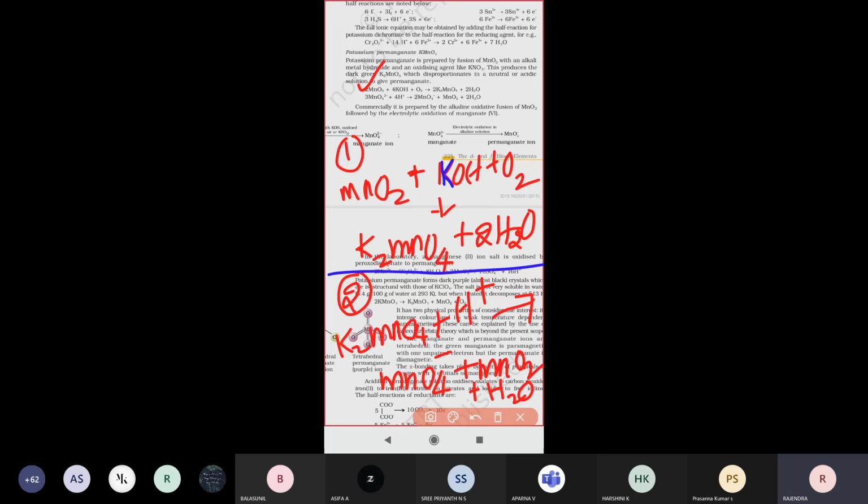Here the K2MnO4 again reacts with H plus ion in presence of acidic medium. Either with sulfuric acid or nitric acid, it will form MnO4 minus, potassium permanganate, plus MnO2 and H2O.